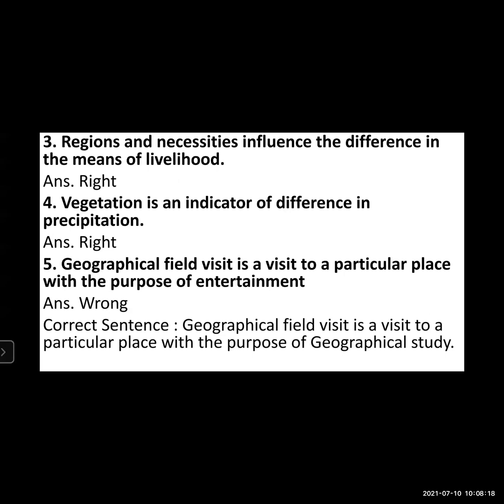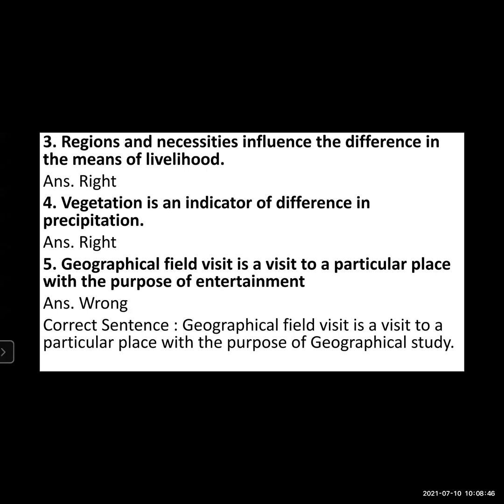Depending on the region and the area, people are living, and their necessities also influence according to the region. For example, the people who are living in the rural areas are unable to enjoy the life and the standard of living as enjoyed by the people living in the urban area. So regions have a great influence in the livelihood of a people.